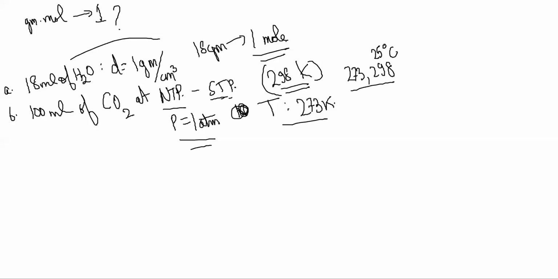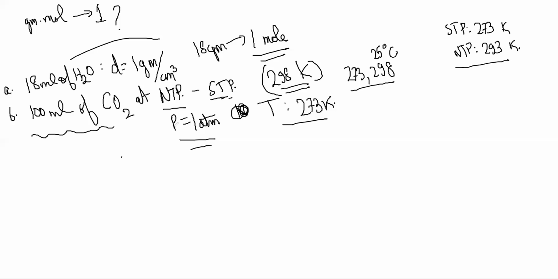So that is right. So 293 it is. So you need to know that STP is 273 and NTP is 293. Okay, so then 100 ml of CO2.